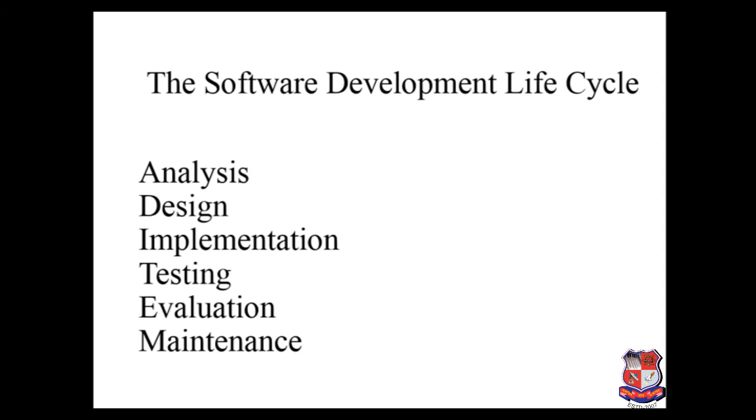It is not necessary to use a particular model. You can use any kind of model, but you must follow a particular software development life cycle process, and you follow all the steps in each and every model. There are some other models, like the RAD model, also available.